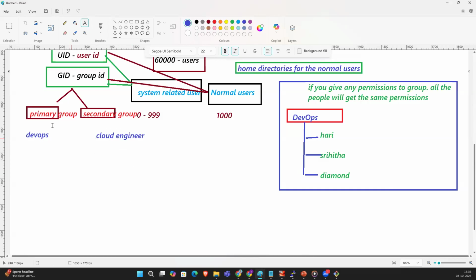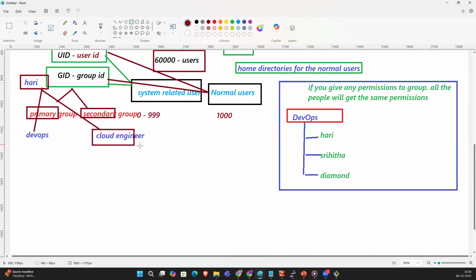Hari belongs to DevOps, but Hari will also be assigned to the Cloud Engineers group. So only one primary group, and multiple secondary groups we can add.